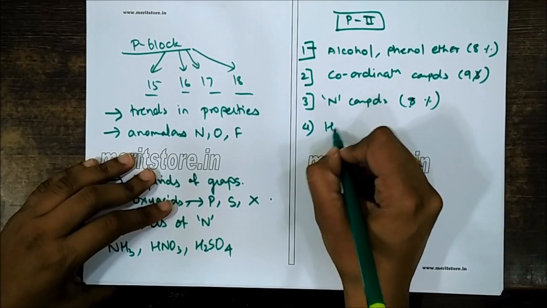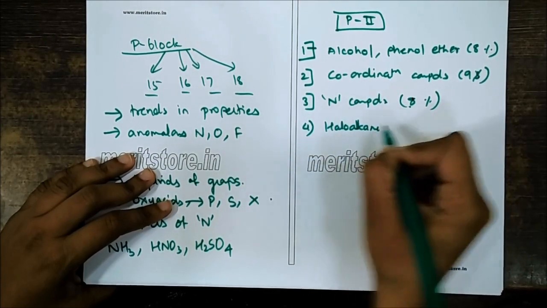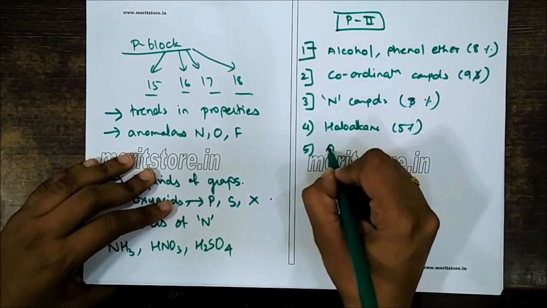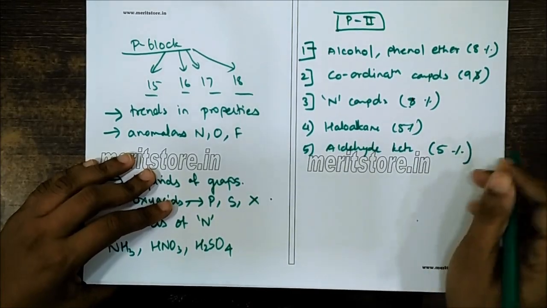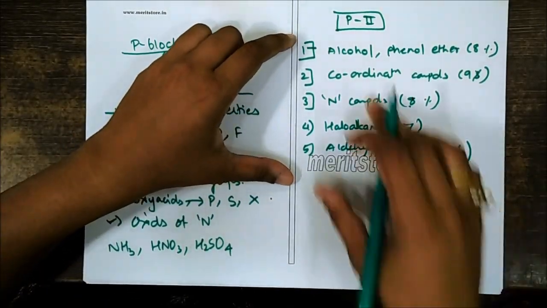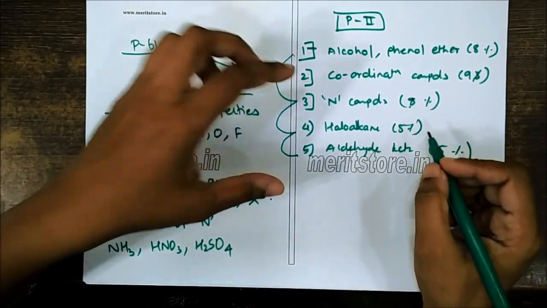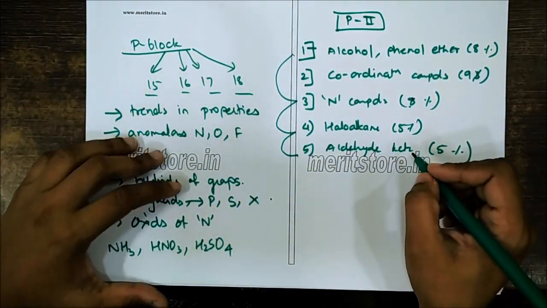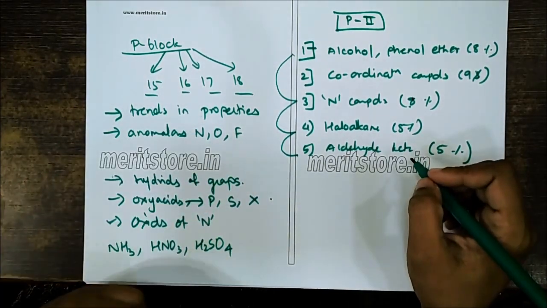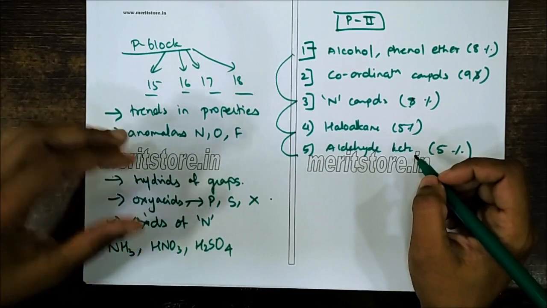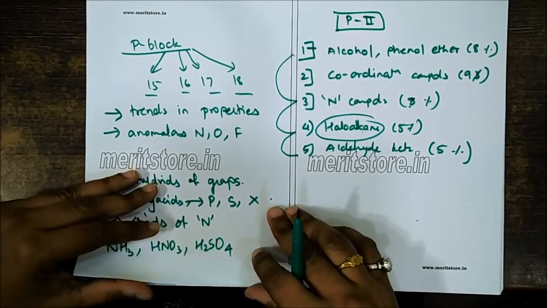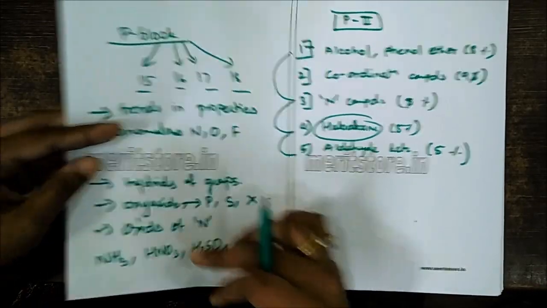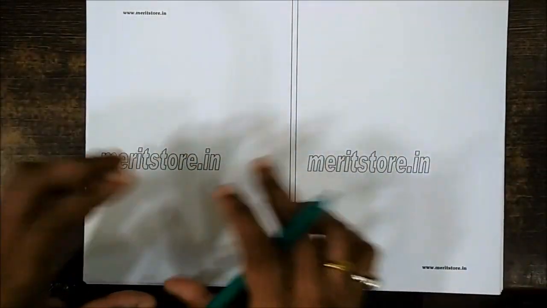A comparatively lower weightage is for the haloalkanes, that's around 5%, and aldehyde, ketone and carboxylic acid, that's around 5%. So again, these are the important chapters, and out of these 5, there are 4 chapters which are related to organic reactions. So I will advise students that they can make a chart for the chemical reactions. Let us say, for example, if they are revising all the reactions related to haloalkanes, they can collect all the reactions of haloalkanes and make a chart for the revision.